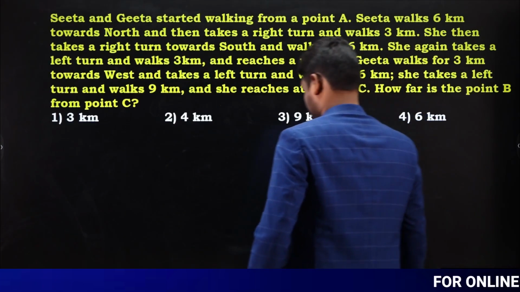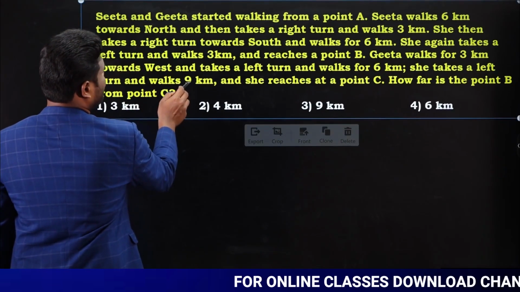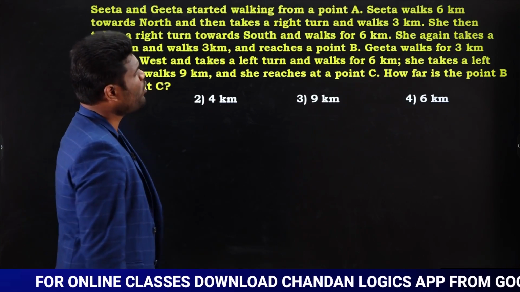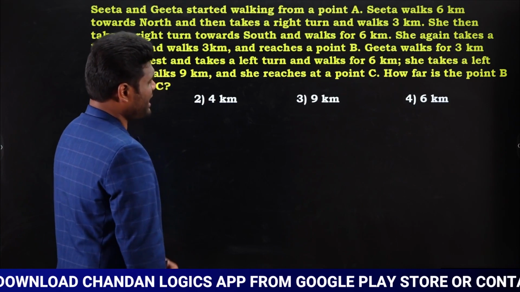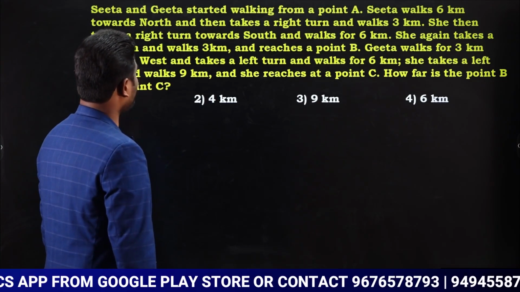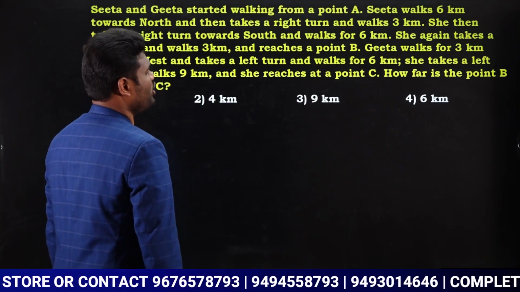Okay. Let us look at the next question. Sita and Geeta started walking from point A. Sita walks 6 kilometers towards north and then takes a right turn and walks 3 kilometers. She then takes a right turn towards south and walks for 6 kilometers.